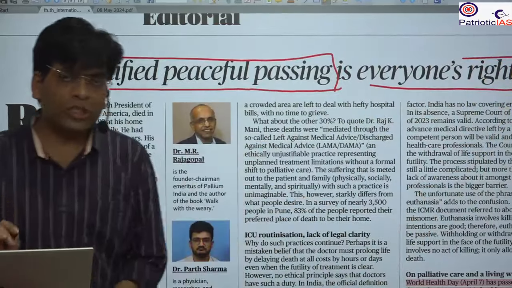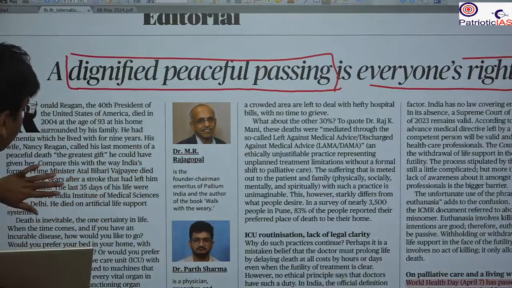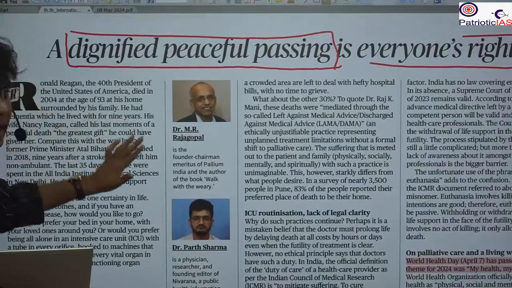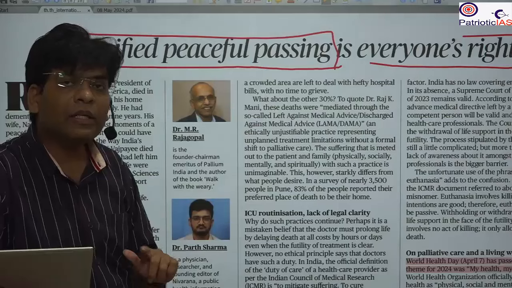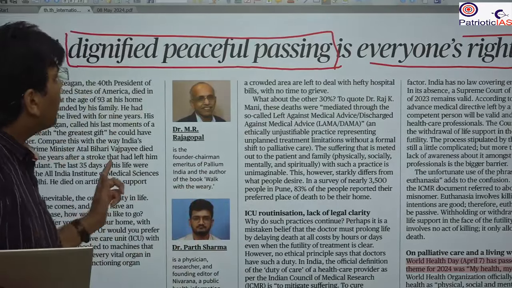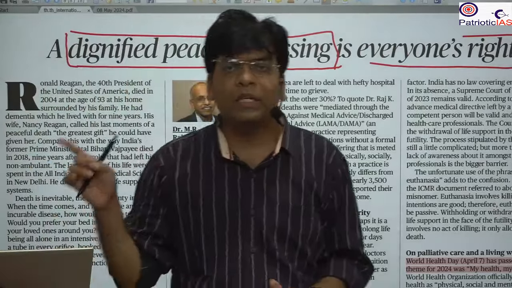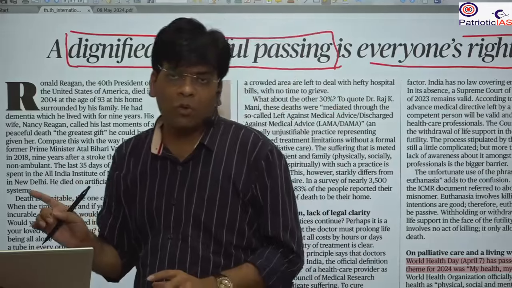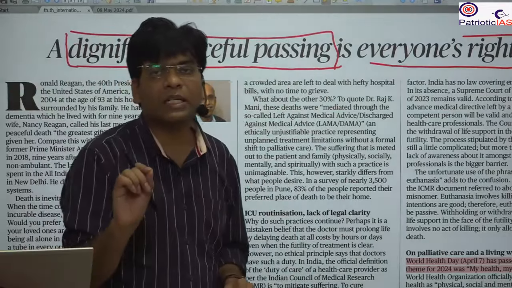So the question has always been whether the right to life that comes under Article 21 also includes the right to die as well. There has been so much debate. There is no law for that. Already Article 21 talks about the right to life. But here it is not talking about the right to die. So regarding the right to die, there are so many laws in the Indian Penal Code. In our Indian Penal Code, for example, suicide is a crime.